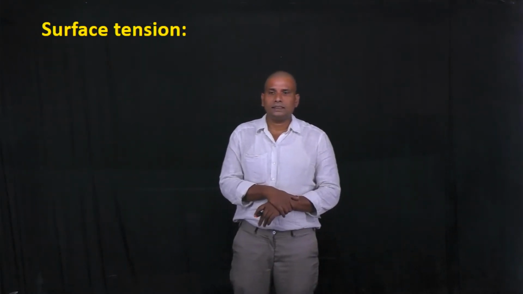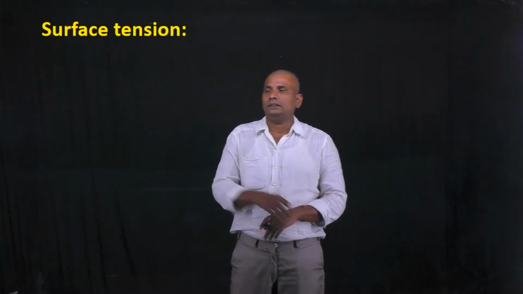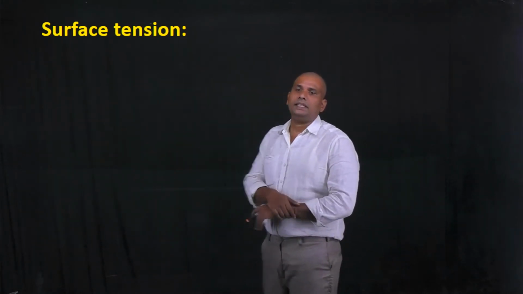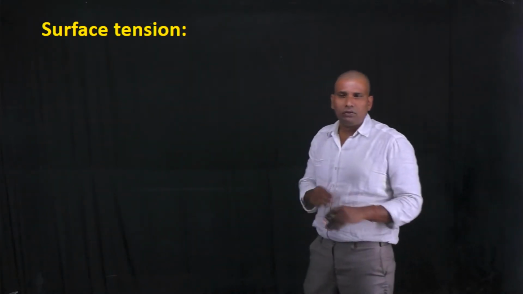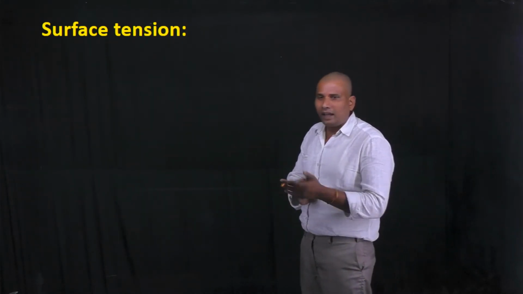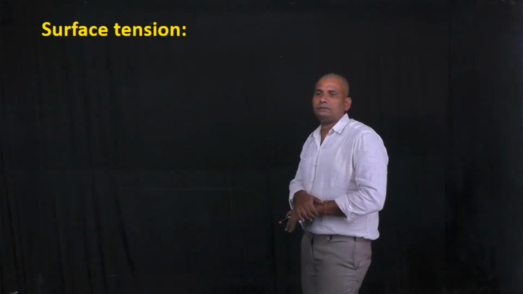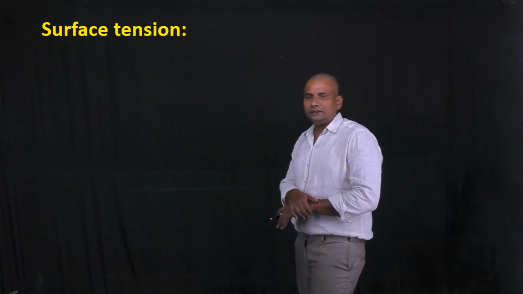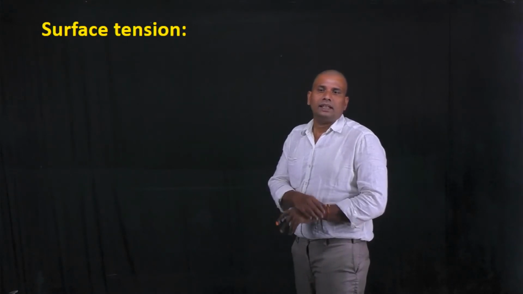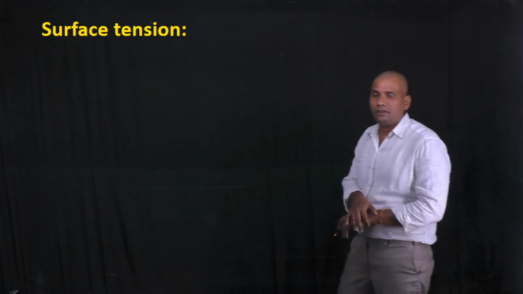Due to this, the free surface of a liquid supports some weightless objects on it. Okay, the surface tension definition is the tangential force acting per unit length. Draw an imaginary line on the free surface of the liquid, and the surface tension acts at right angles to that imaginary line on the free surface of the liquid.